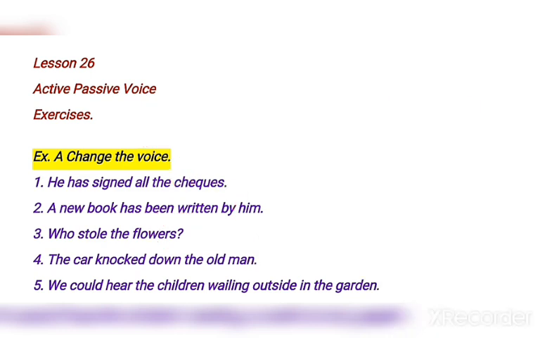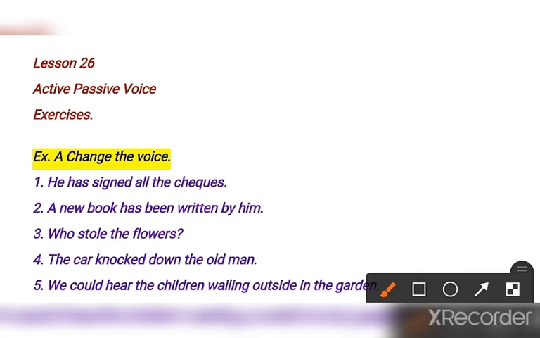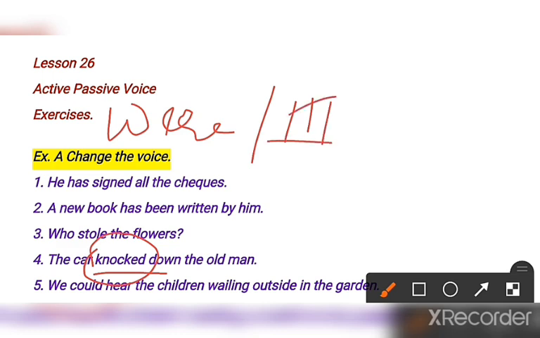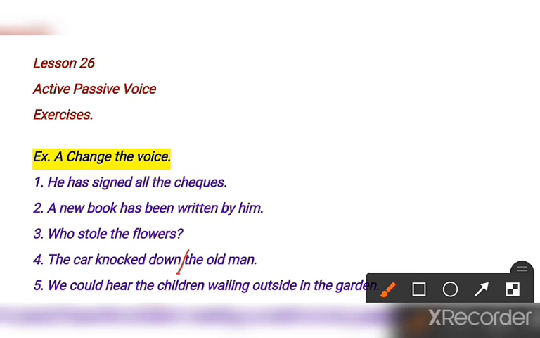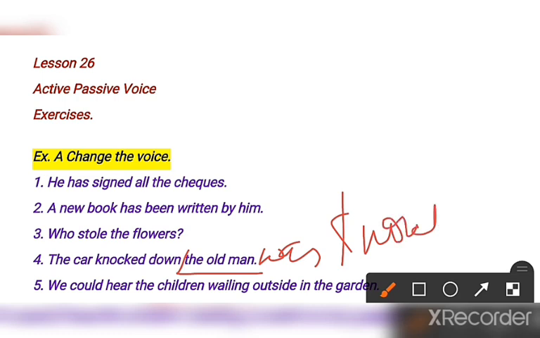Clear? Question number 4: the car knocked down the old man. See, knocked down is simple past. The second form of the verb is simple past, and if there is simple past, what do you have to use? Remember the rules: was, were, third form. So the answer will be: the old man is singular, so there will be was, knocked down by the car. The old man was knocked down by the car.